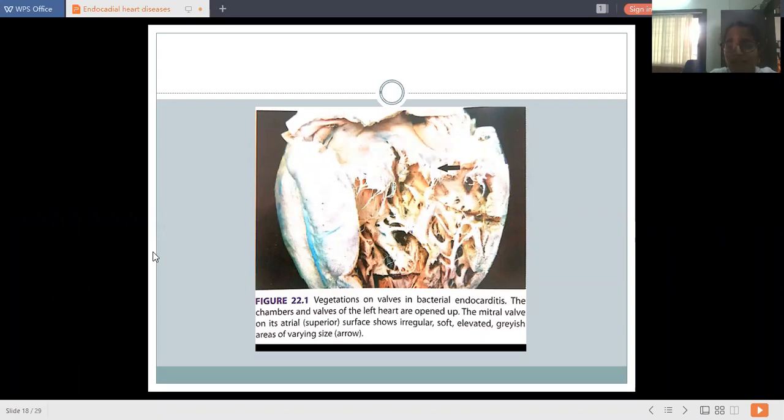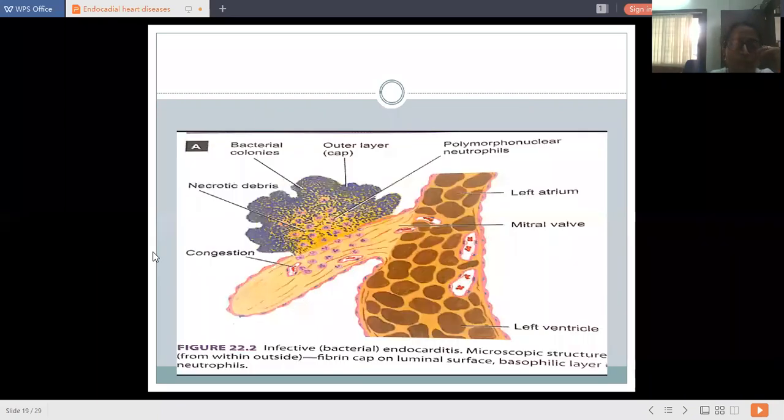Now the next one is again a picture of these vegetations: outer layer, bacterial colonies, necrotic debris, congestion. This is the valvular leaflet on which these vegetations develop. Vegetations are nothing but finger-like projections.